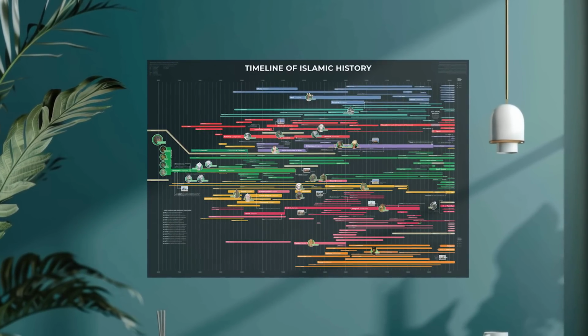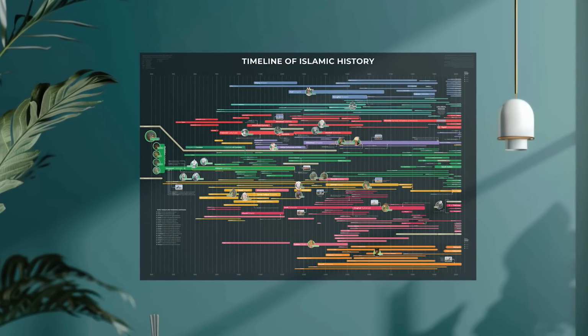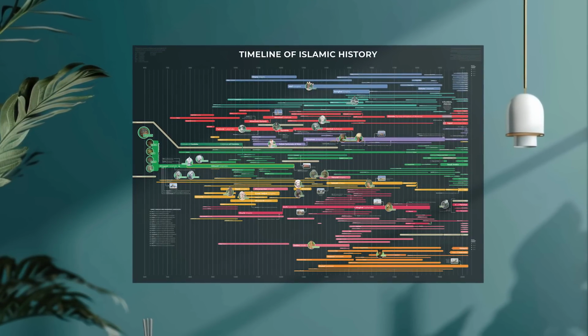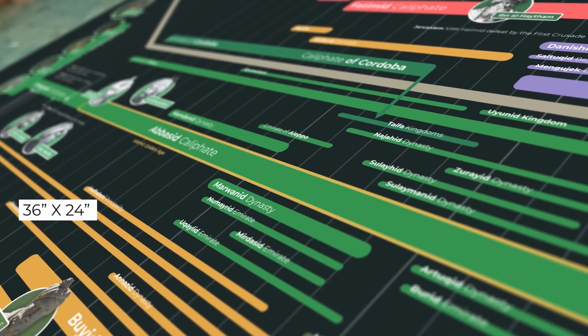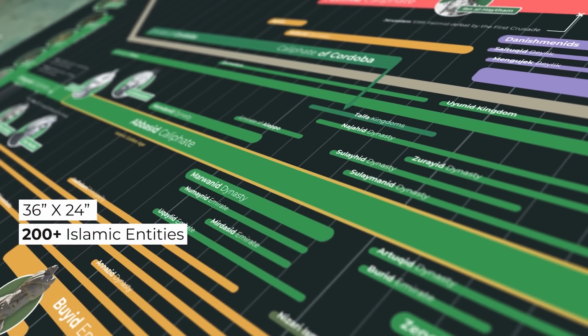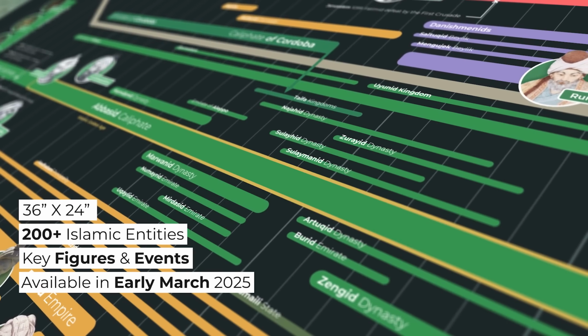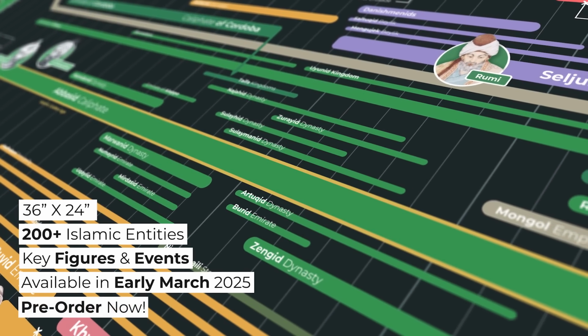Second, we made something kind of cool. It's a poster called The Timeline of Islamic History. As the name suggests, it condenses the entire history of the Islamic world, all 1400 plus years, into a 2x3 chart. It features over 200 Islamic dynasties, emirates, sultanates, empires, and caliphates. We put a lot of love and effort into making this, so I really hope you guys like it.